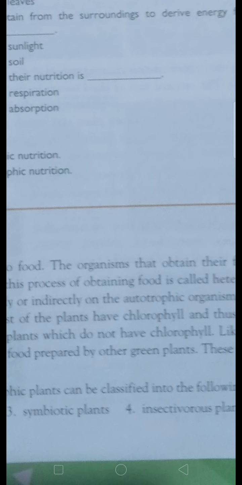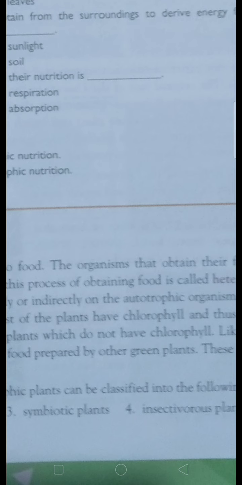These plants have a heterotrophic mode of nutrition. All plants prepare food, but some plants do not, because they do not have chlorophyll in the leaves. They take the food from other plants and animals also. So those are called heterotrophic mode of nutrition.